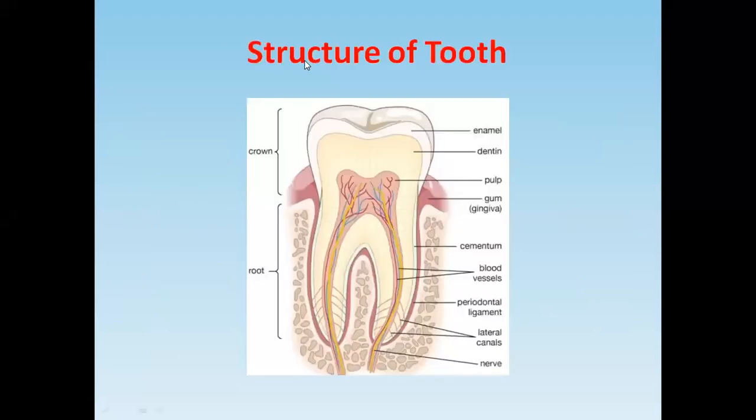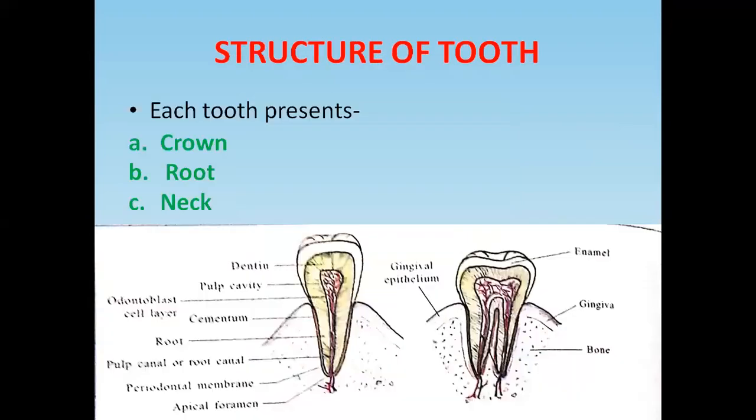Now you see this is the structure of the tooth. This upper portion is the crown. This part embedded in the alveolus is the root, and this constricted part is called the neck. So in the structure of the tooth, there are three parts: the crown, root, and neck. The exposed portion is the crown, the constricted part is the neck, and the embedded part is called the root.